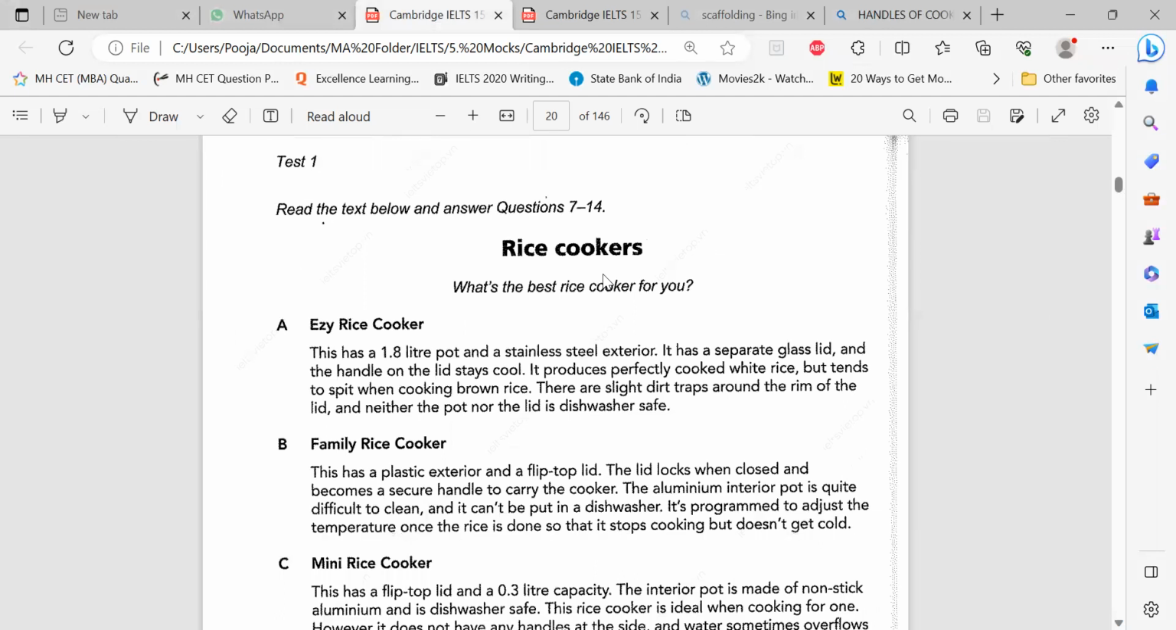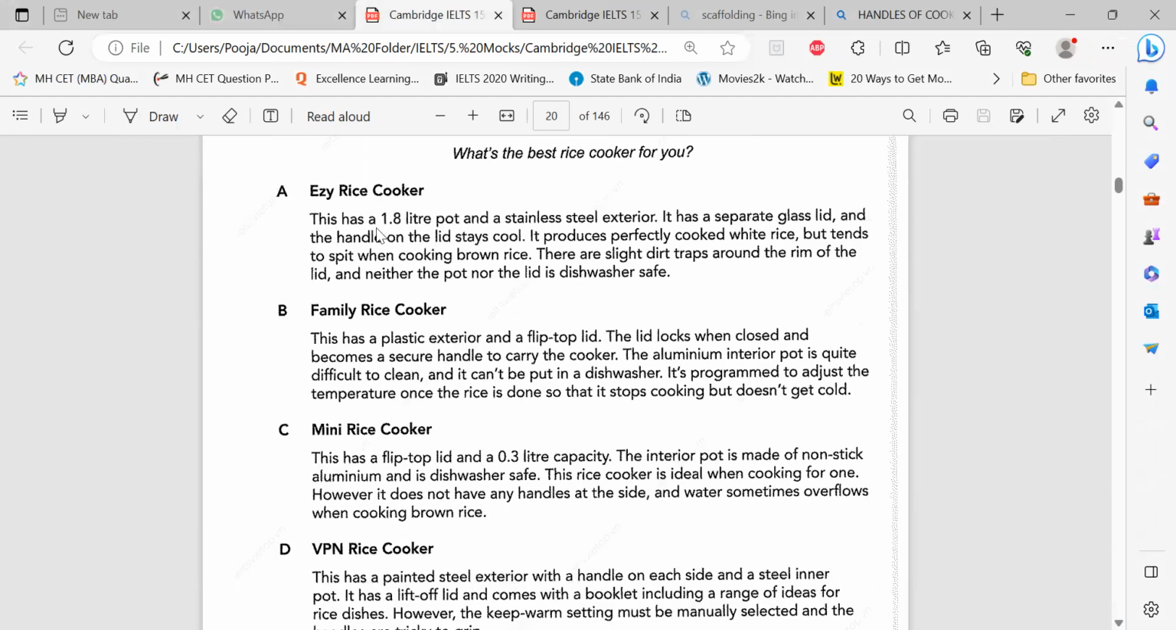Where's the recipe book? Again, the same thing. Okay, stainless steel, glass lid, handle on the side, stays cool. But it's a handle on the lid, right? I want the entire cooker to be cool, right? Yeah. Produces perfectly white rice, we don't need that. Okay. Nor is the lid dishwasher safe, neither nor, negative.